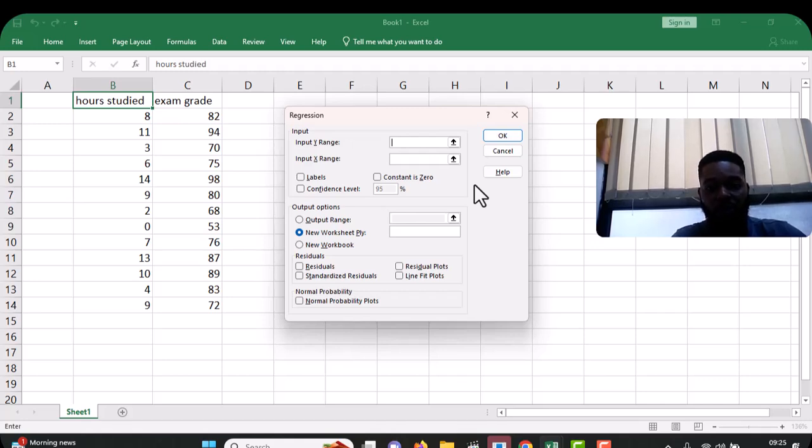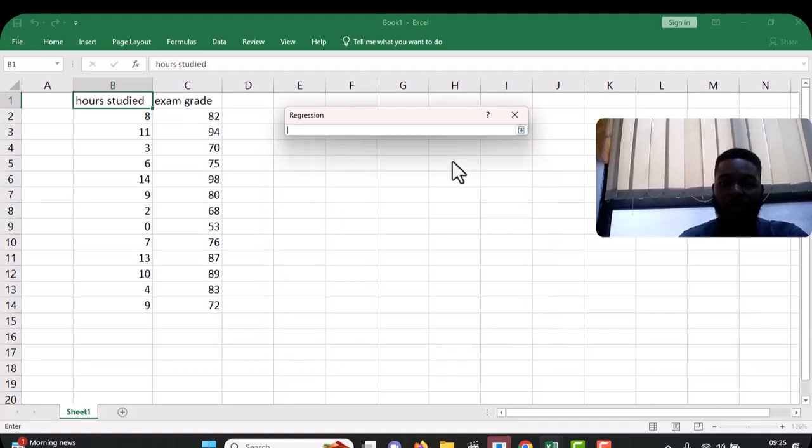Okay, so all I have to do is click on this little arrow for the X range. I'll click on it. Then take note, I'll begin from B1. Now I'll press Ctrl Shift down.